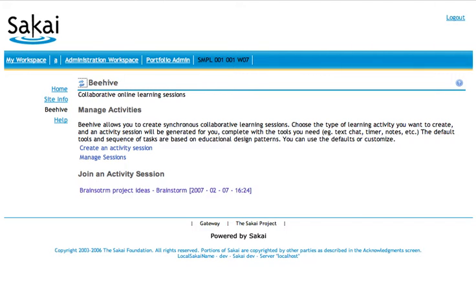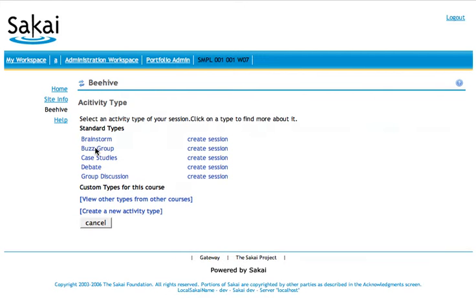In this quick demo, we'll go through the basic process of creating a new activity session in Beehive. If you're an administrator, you'll see the section Manage Activities and the option to create an activity session. Your default options are to create a session based on a brainstorm, buzz group, case studies, debate, or group discussion. Now, of course, you can create your own types or customize any of these to your own needs. We'll create a debate session.